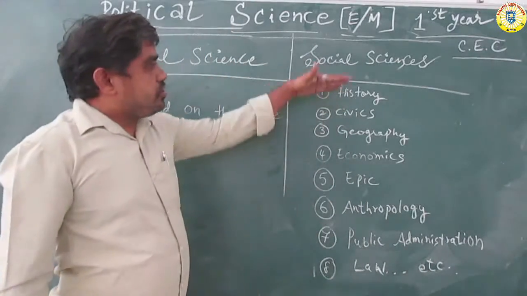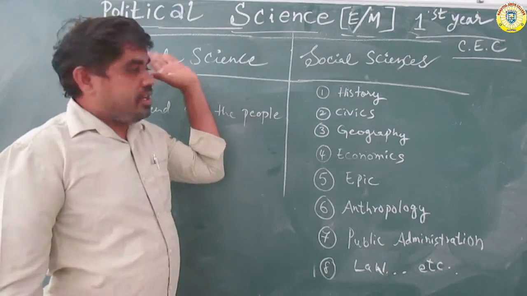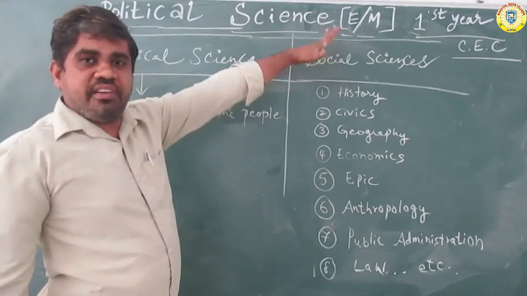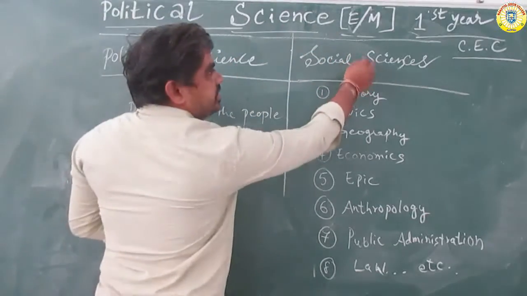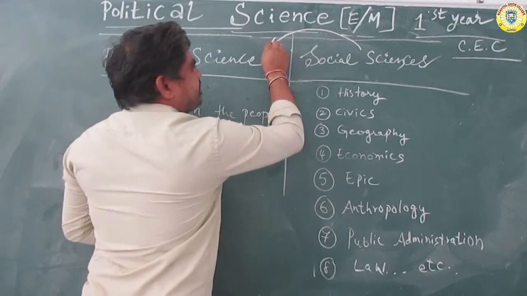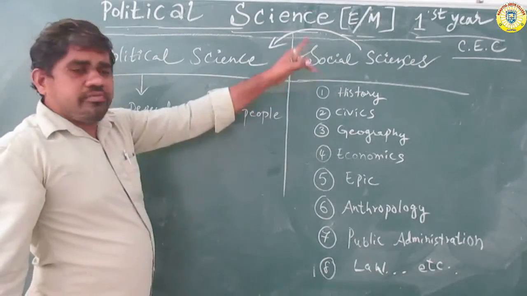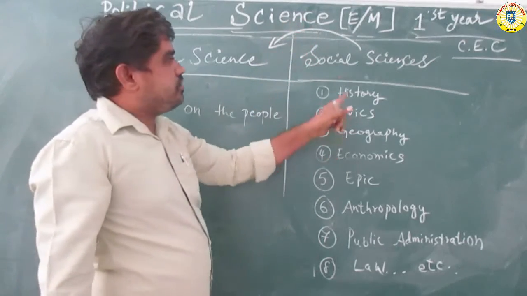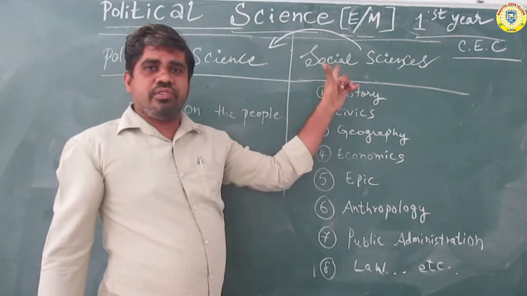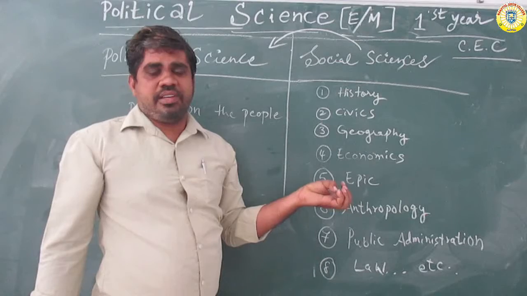So social sciences includes political science as one of its parts. What is meant by social sciences? Social means geography, history, civics, economics.